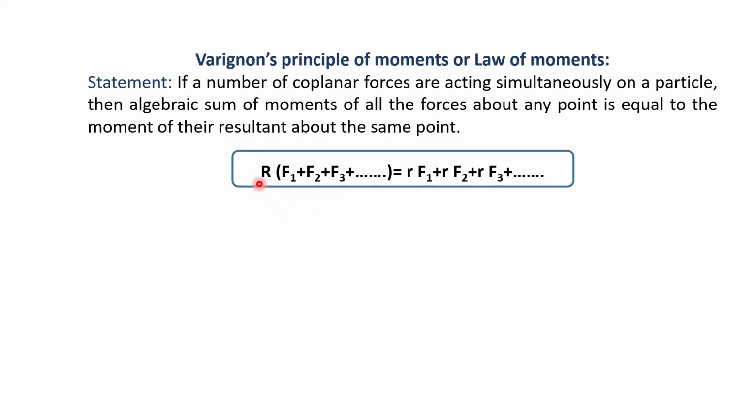Mathematically, we can write that R into (F1 plus F2 plus F3 plus all the forces) is equal to R into F1 plus R into F2 plus R into F3. Here, what is R? R is the perpendicular distance from that particular point. So this is Varignon's principle of moments, which we will use for locating the resultant.